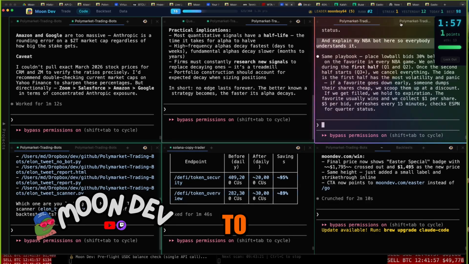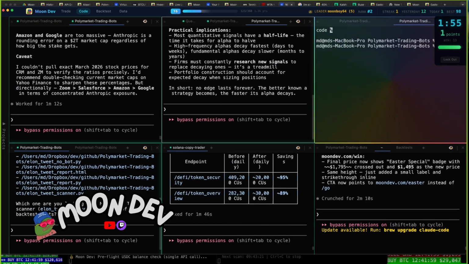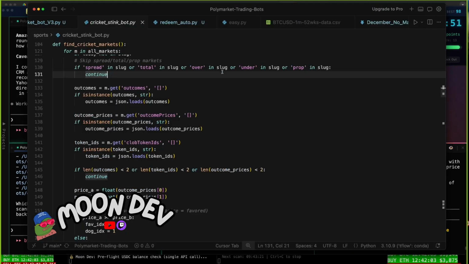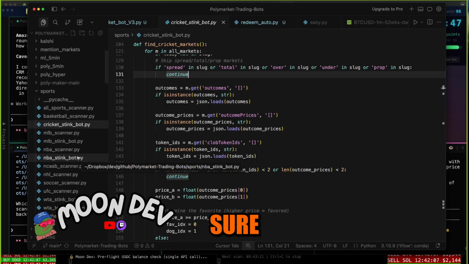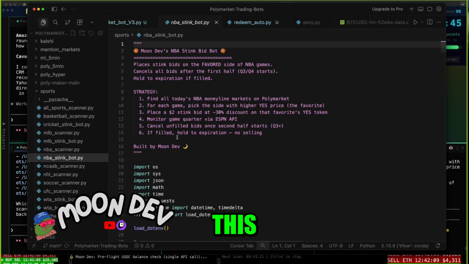Now, that's important to know because people are always asking, how much are the APIs? Well, the ESPN API is free. So let me get you some of this code. And like I said, I'll make sure that we get all this code loaded into the Discord by the end of this. But essentially, it places what I call a stink bid on the favored side of the NBA games.